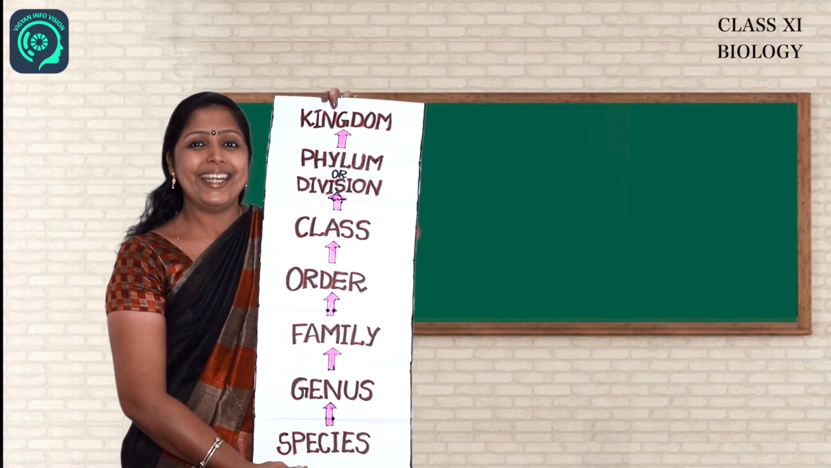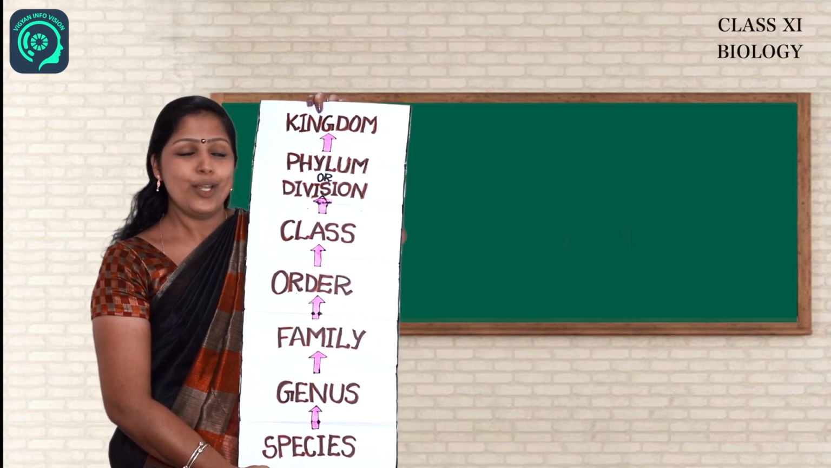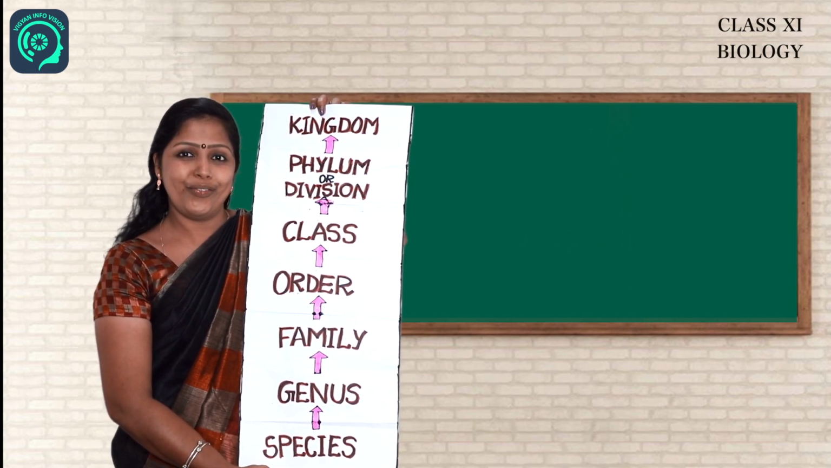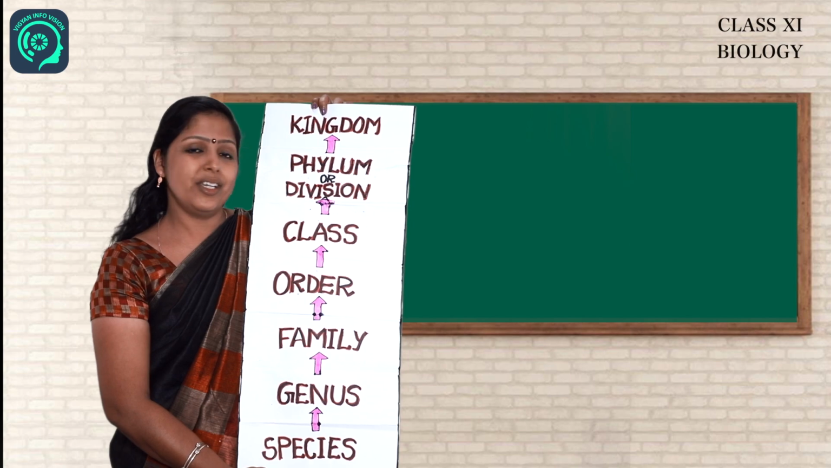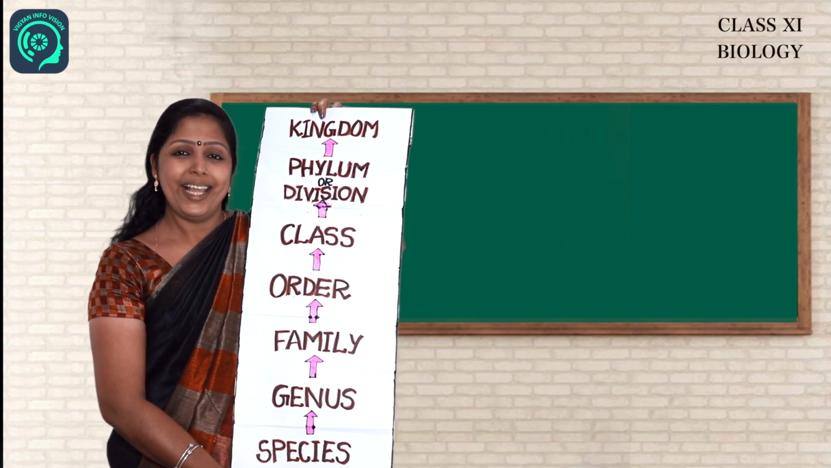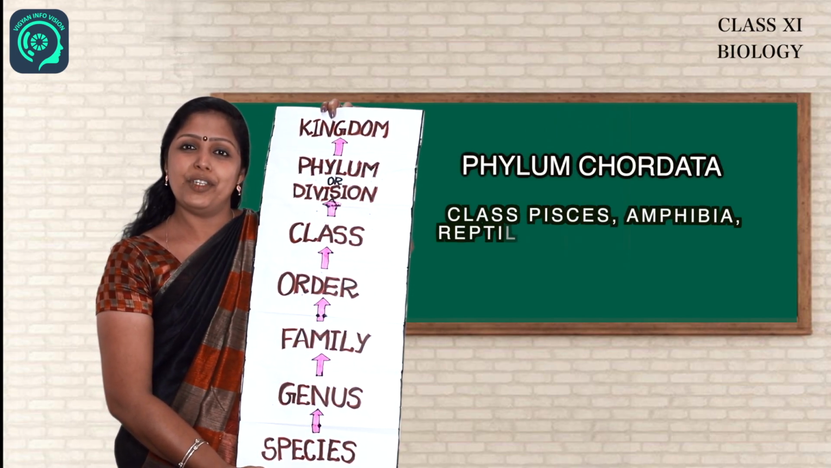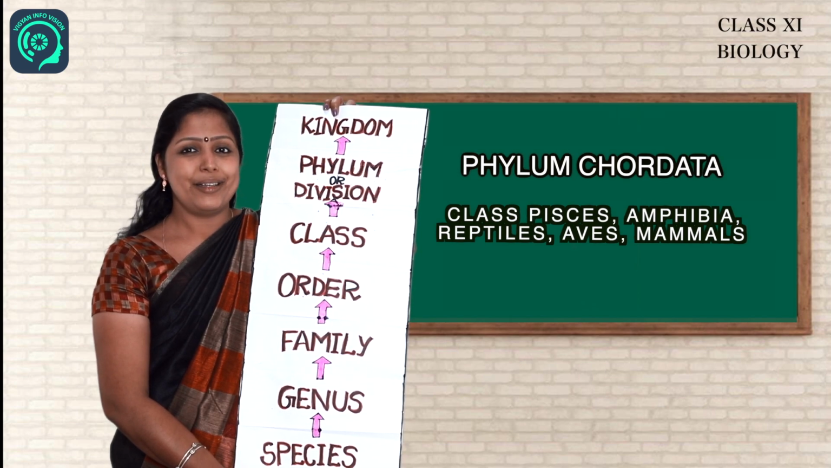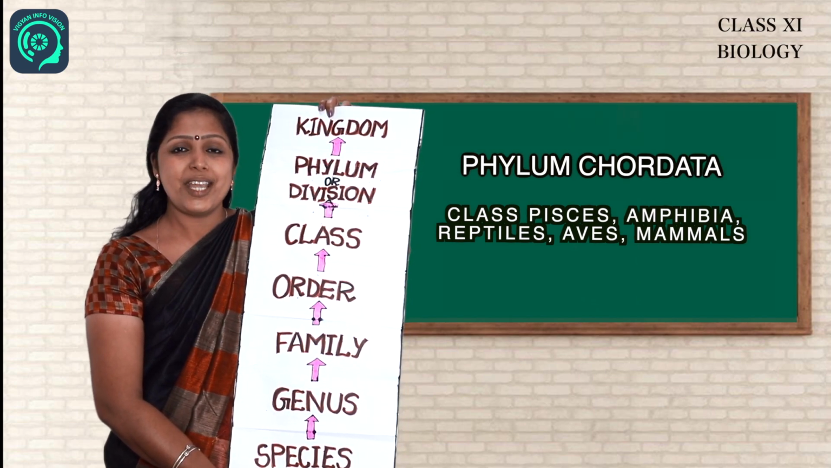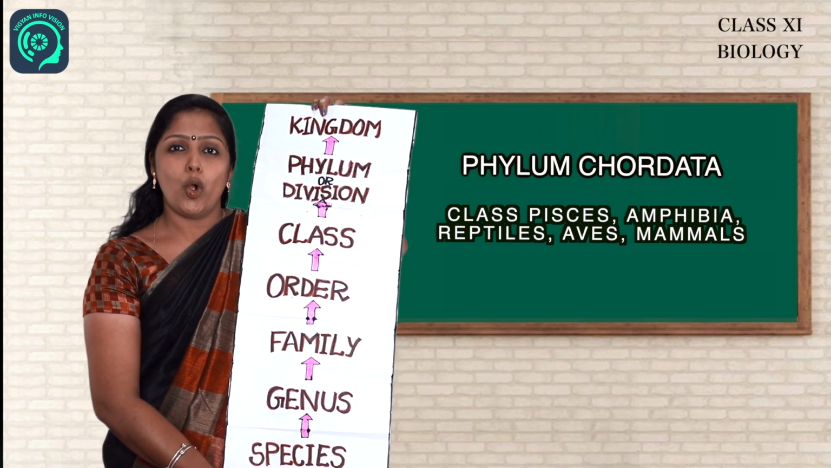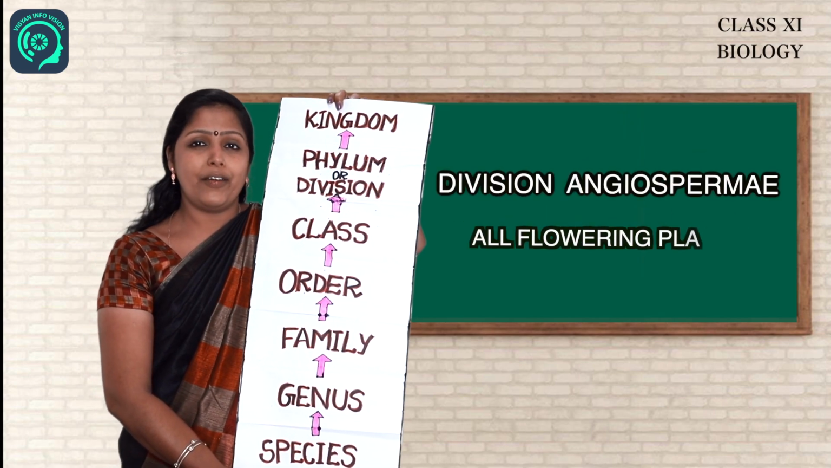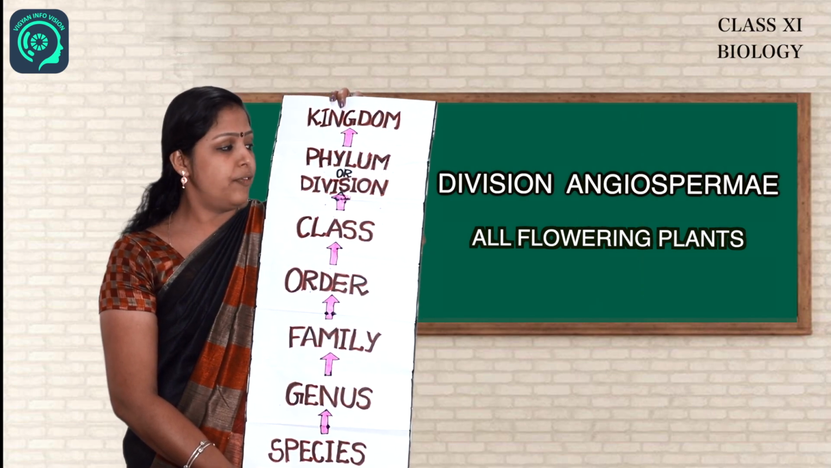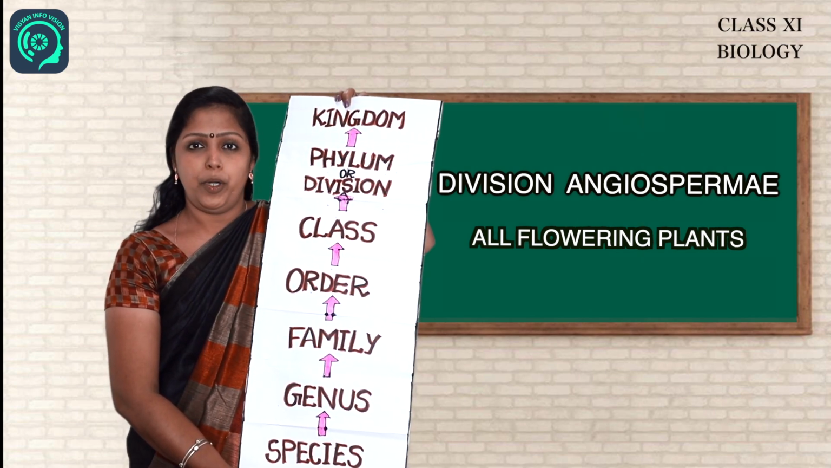Moving on to the next category in the hierarchy, which is phylum in case of animals and division in case of plants. Let us take an example: fish, amphibia, reptiles, aves and mammals all belong to the phylum Chordata, and all flowering plants belong to the division Angiospermae.